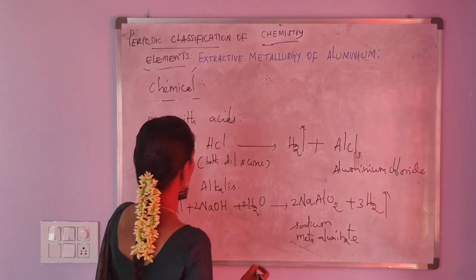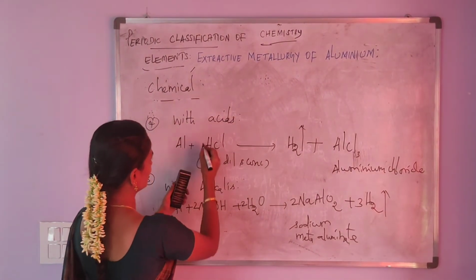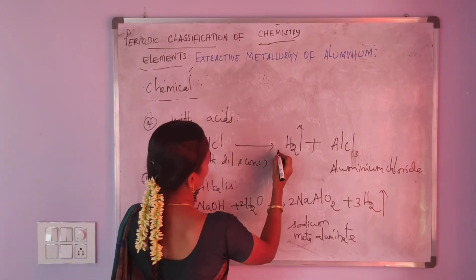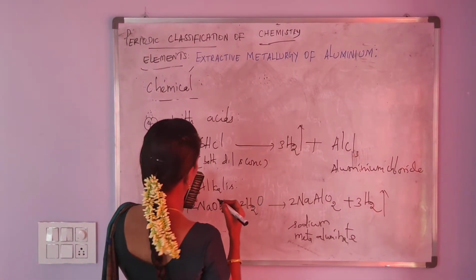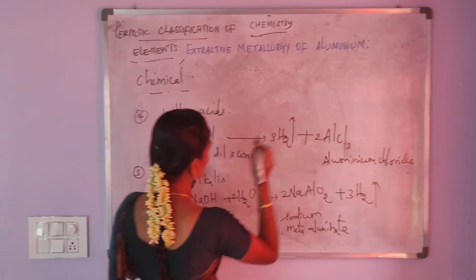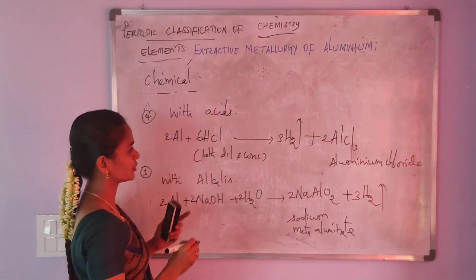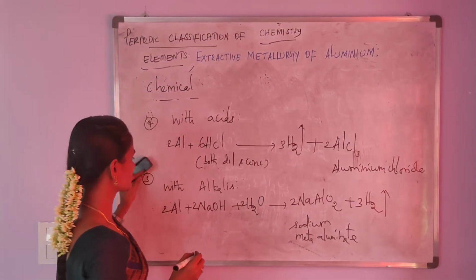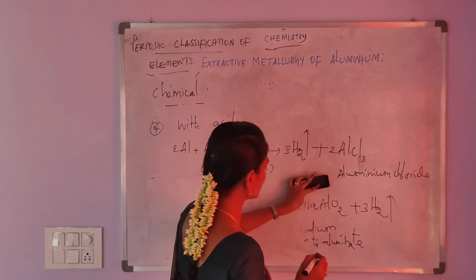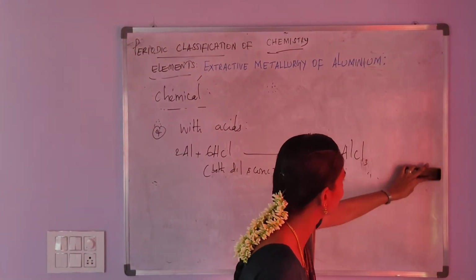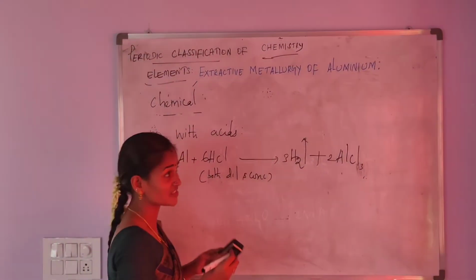Balancing the equation, here 6 and then here 3 and then here 2 and then here 2. So aluminium reacts with both dilute and concentrated hydrochloric acid, liberating hydrogen gas.